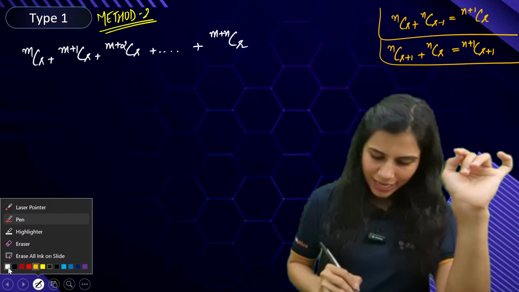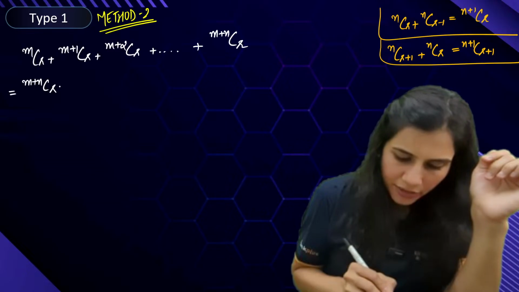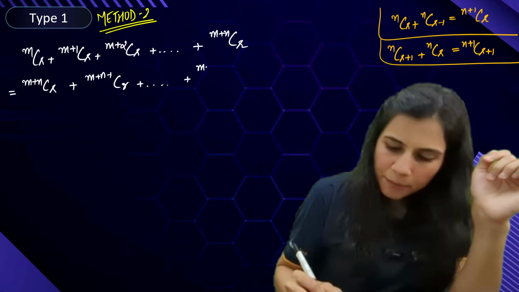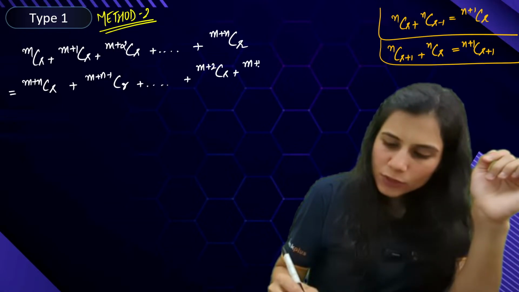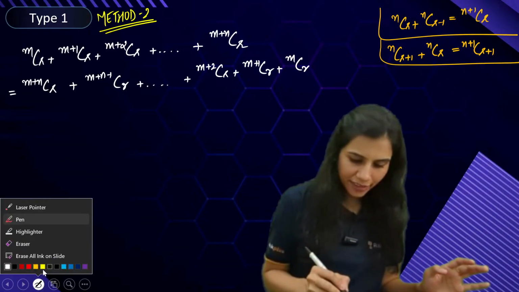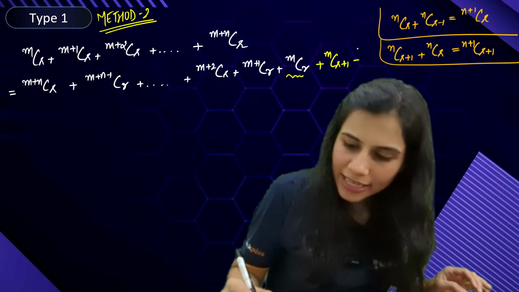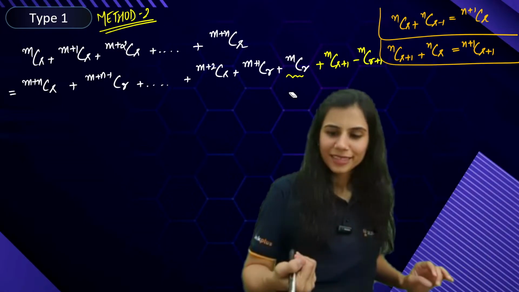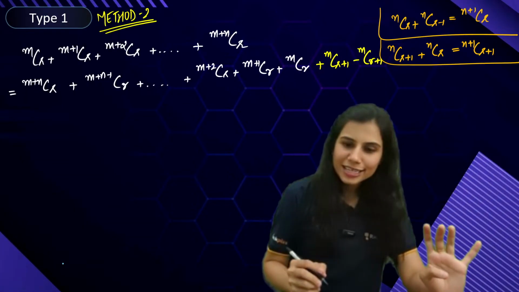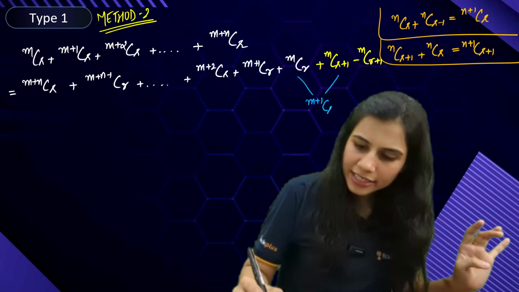So what I'll do is, I'll play smart. I will write this series in the reverse fashion. It is (m+n)Cr plus (m+n-1)Cr plus and so on (m+2)Cr plus (m+1)Cr plus mCr. Now mCr you have already written. What if I add mC(r+1) and subtract mC(r+1)? I have added mC(r+1) and subtracted mC(r+1). Why? Because now mCr plus mC(r+1) will give me (m+1)C(r+1).